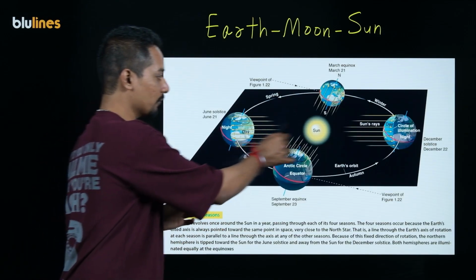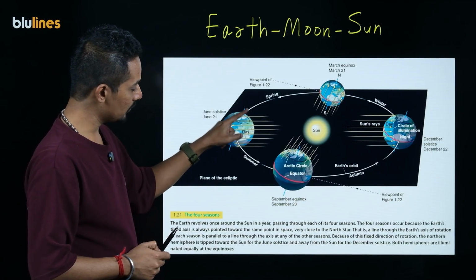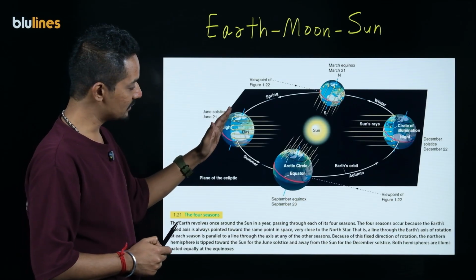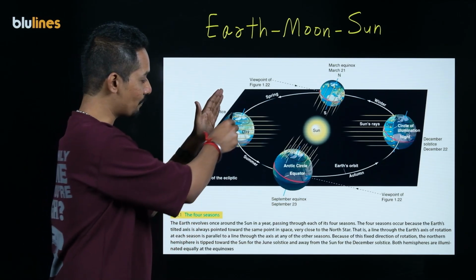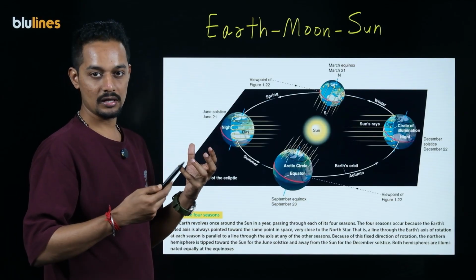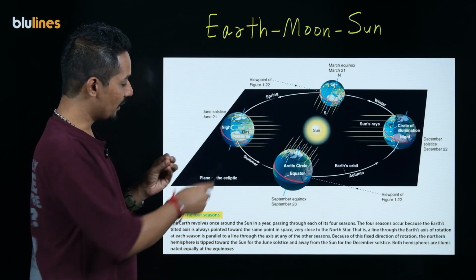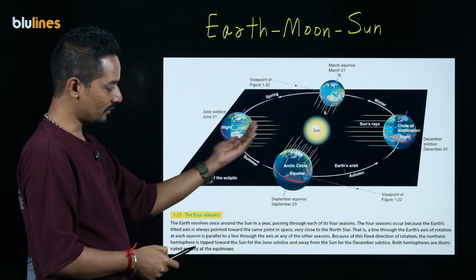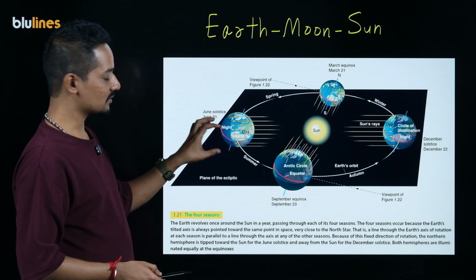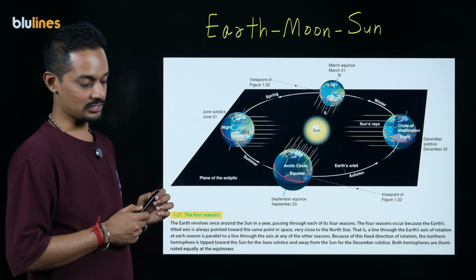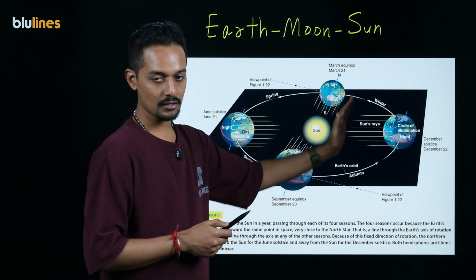For these two configurations, you can see that in this configuration the North Pole, or the northern region of the Earth, is tilted closer towards the sun. When this part is tilted closer to the sun, it receives maximum sunshine and gets warmer weather. So this region has a summer climate, whereas the South Pole, the southern region, which is tilted away from the sun, has a cooler climate. This configuration is given a special name called summer solstice.